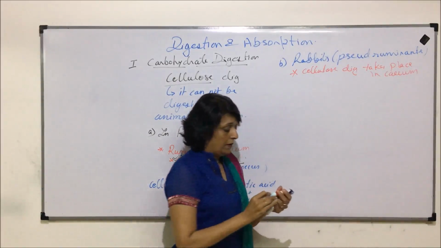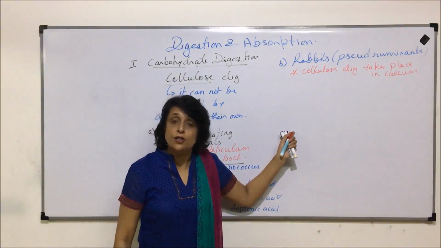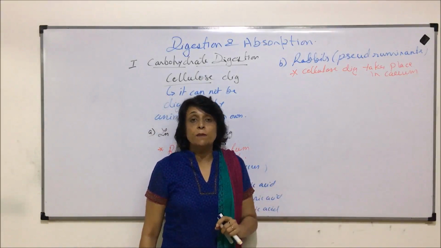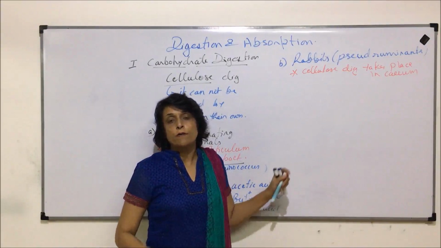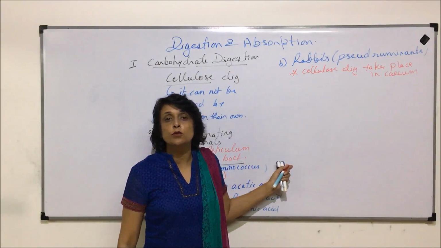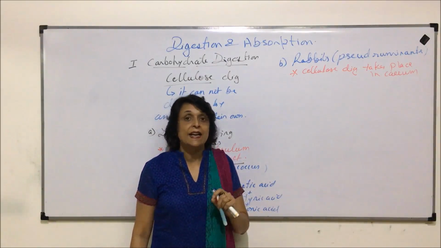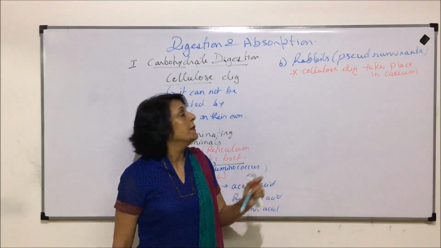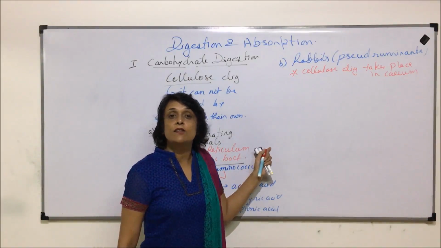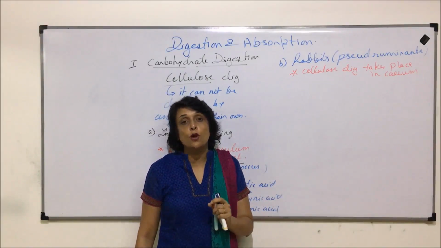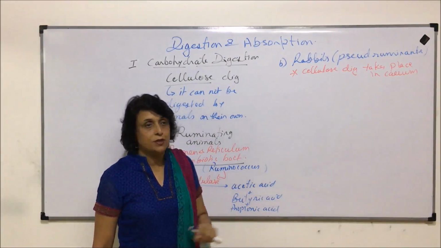Now, when we were talking about the functions, we said almost complete absorption of food takes place in the small intestine, that is jejunum and ileum. And large intestine is responsible for absorption of water and some minerals.